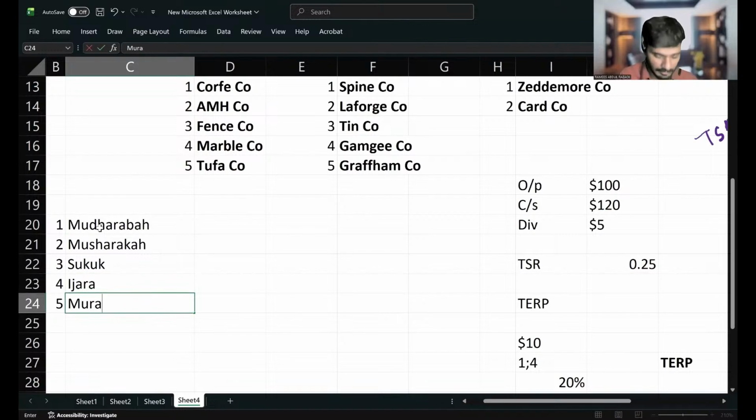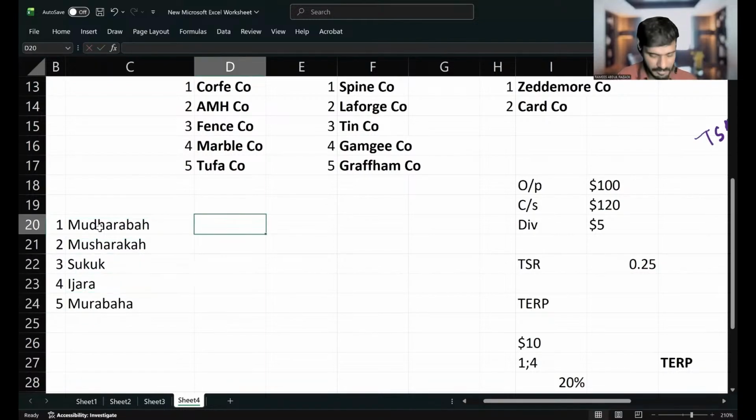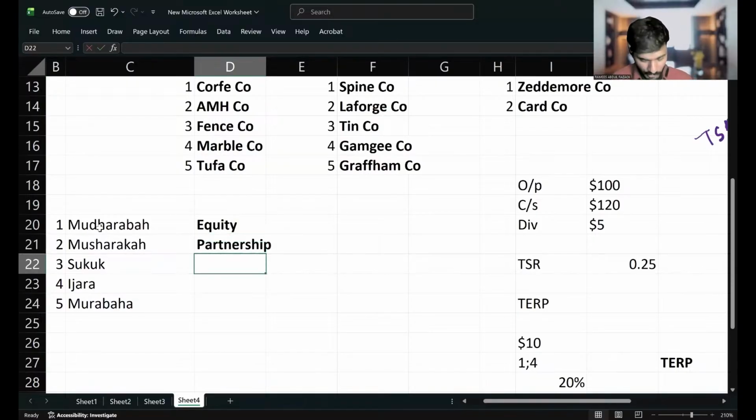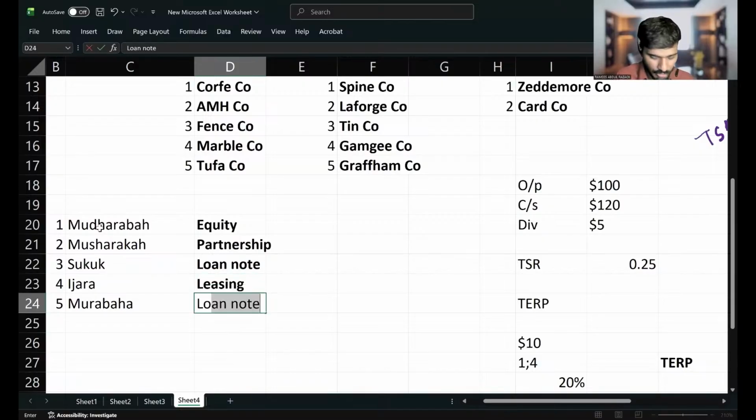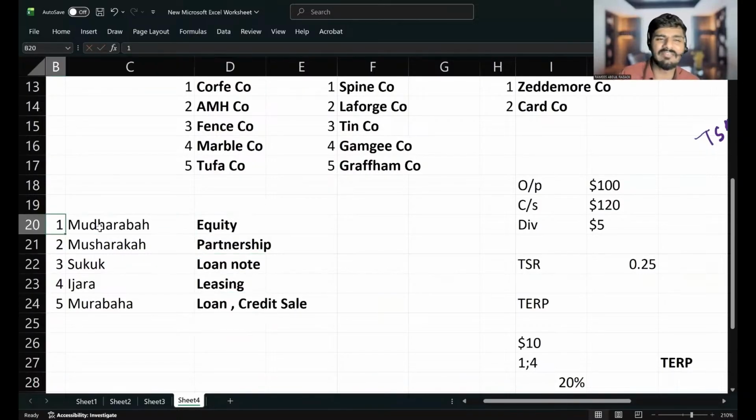Mudaraba is much more like a rights issue or raising equity finance. Musharaka is like a partnership. Sukuk is simply loan notes. Ijara is a kind of leasing. And Murabaha is like a loan, or like a credit sale. So these are the 5 Islamic finance contracts.